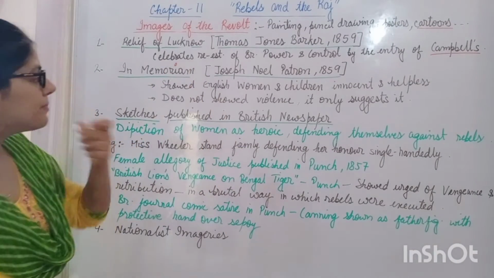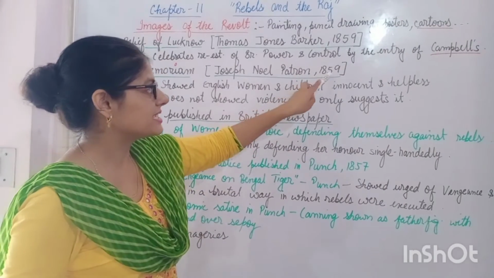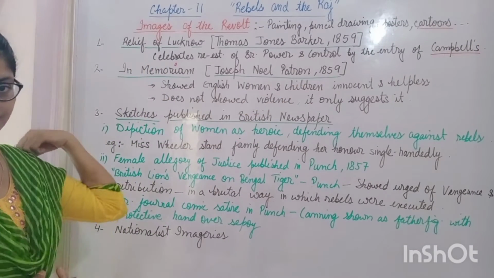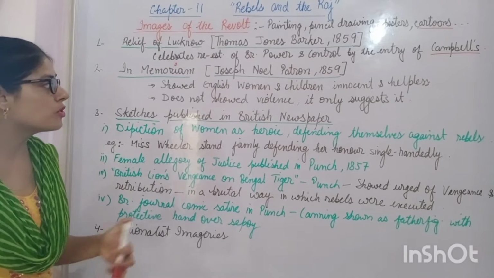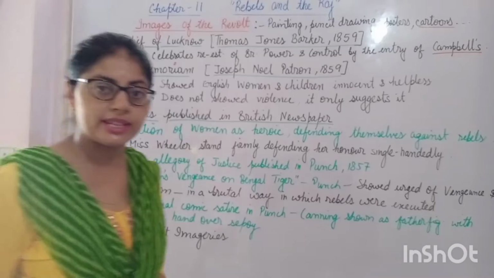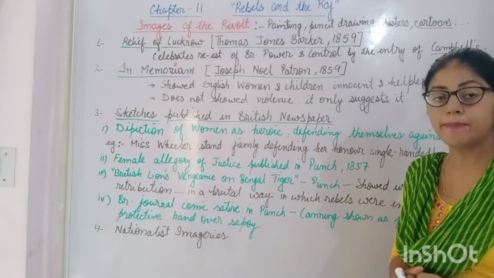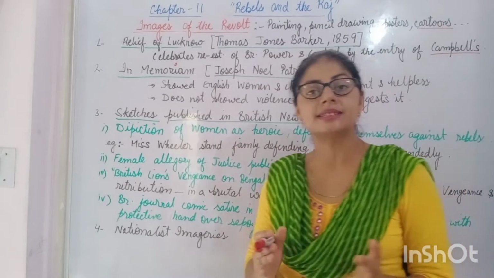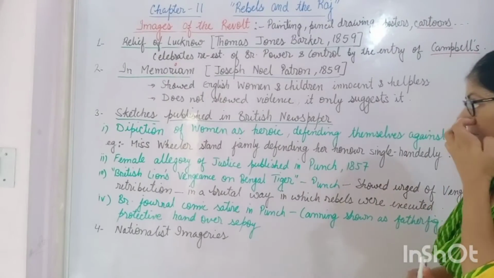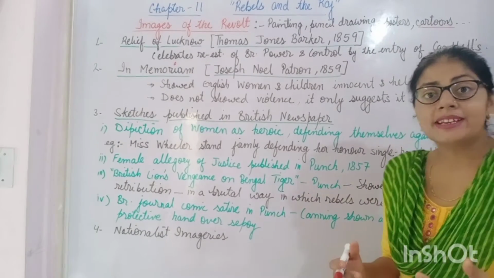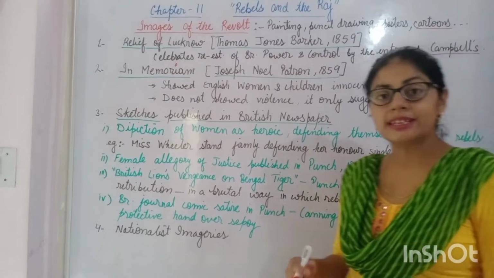This painting was made by Joseph Noel Paton in the same year, 1859. This painting, In Memoriam, showed the English women and children in a very innocent and helpless manner. Although the painting did not show any kind of violence, it only suggested the violence.